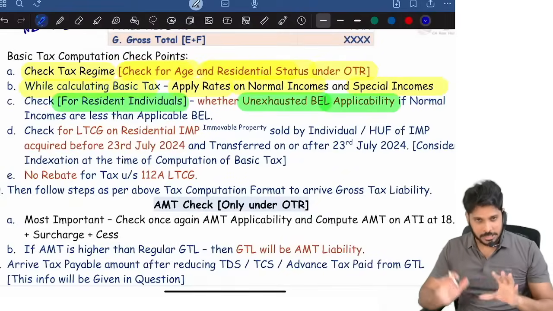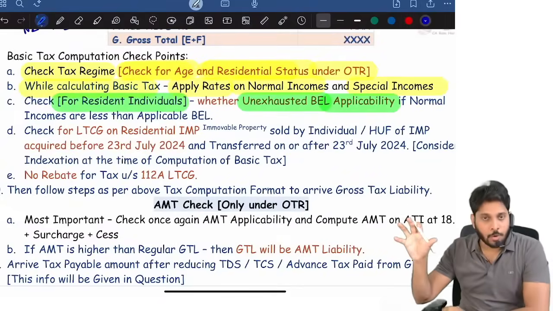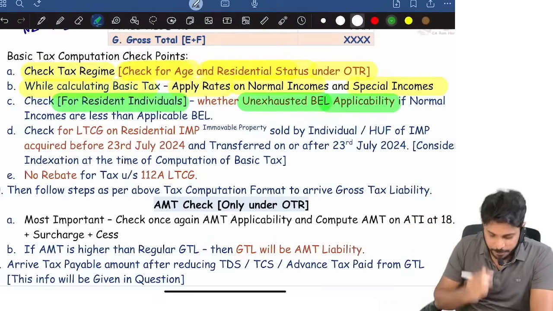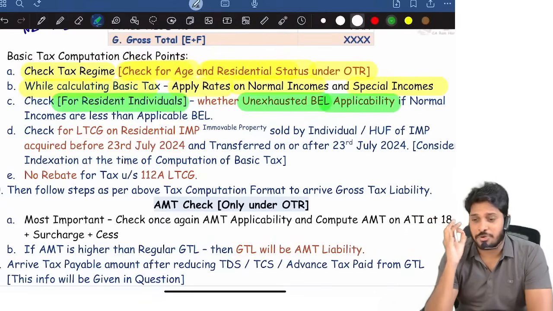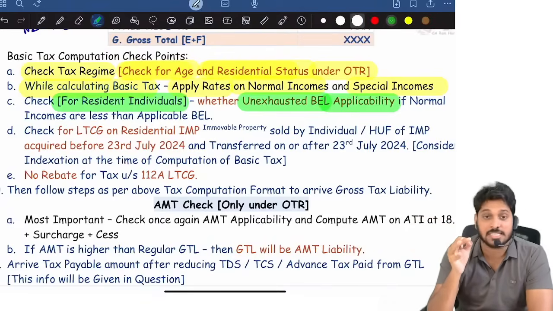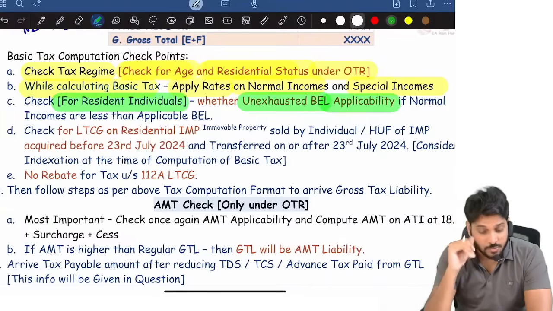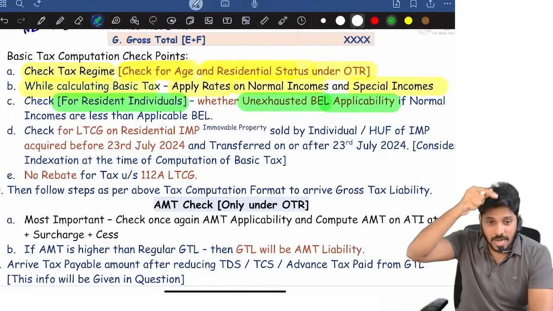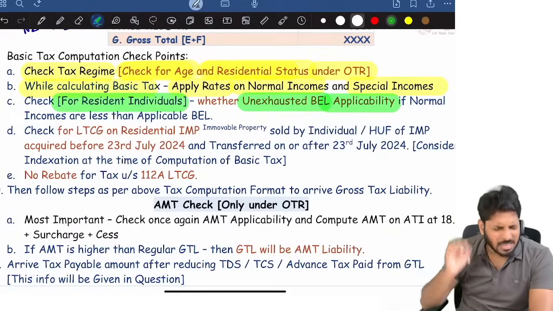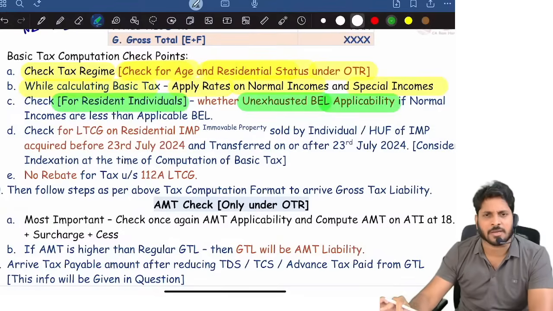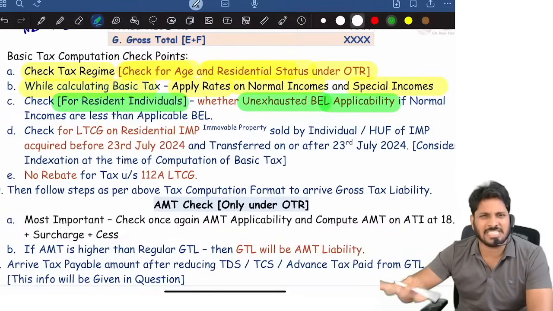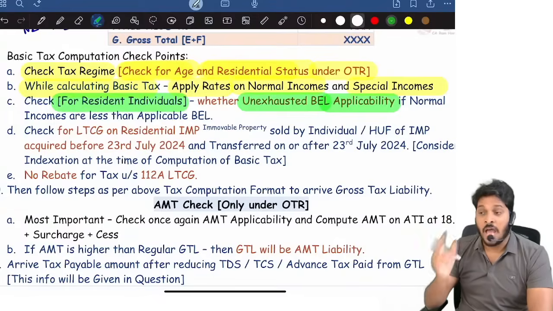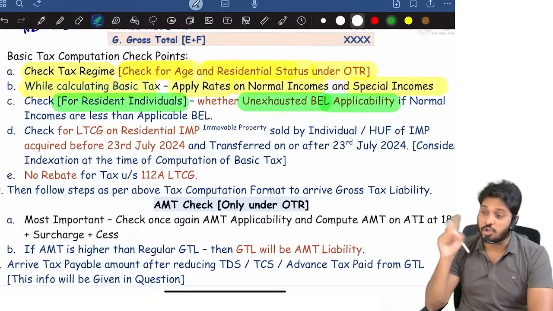Next, once again, when we open the basic concept chapter, when I'm revising there, I will connect all these dots. This 15 marks total income computation is the deciding one for income tax, especially whether you will be scoring or not. If you understand whatever I've covered until now, trust me, you will really rock the paper, no matter how tough the paper. I personally do not discriminate whether the paper is tough or easy. I only know, do I know the question or not? Do I know the answer or not?